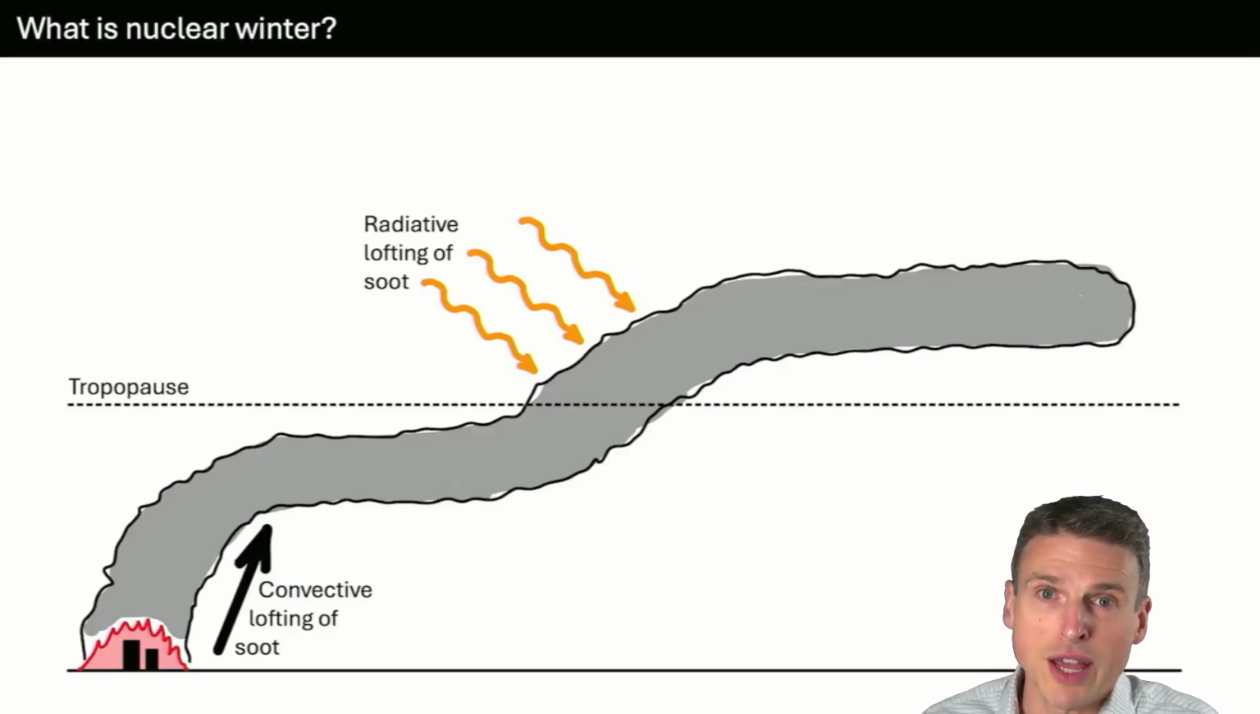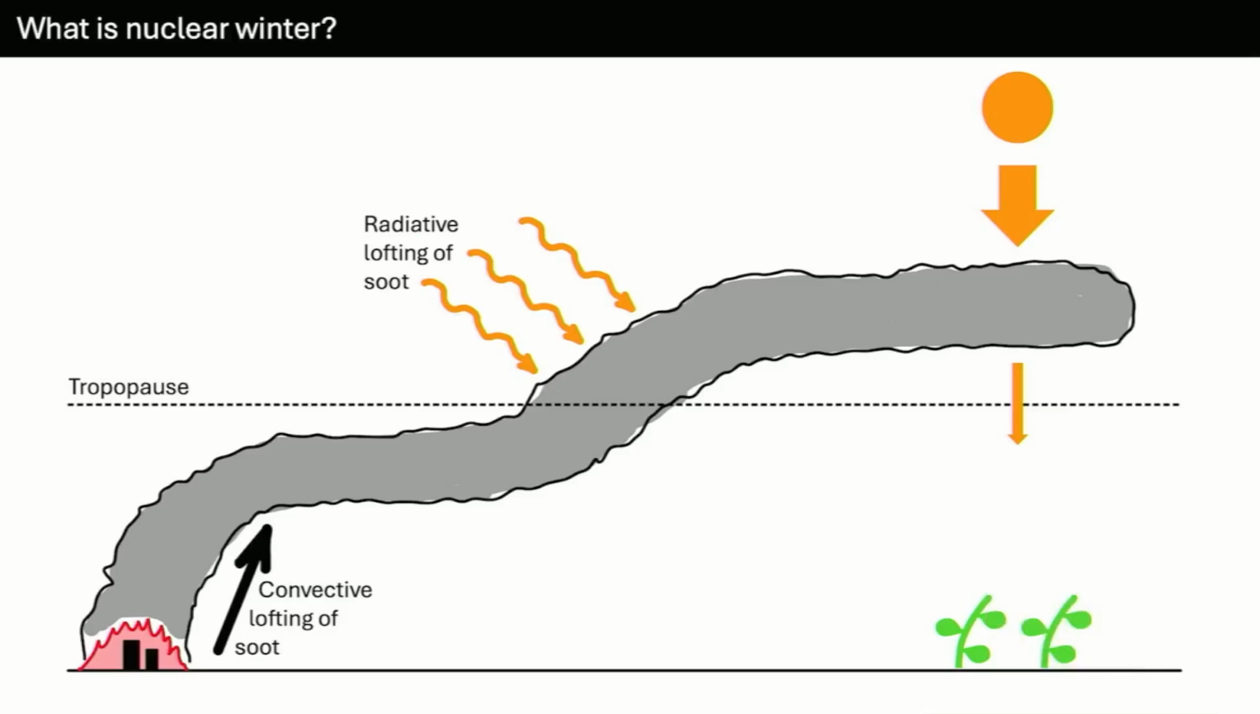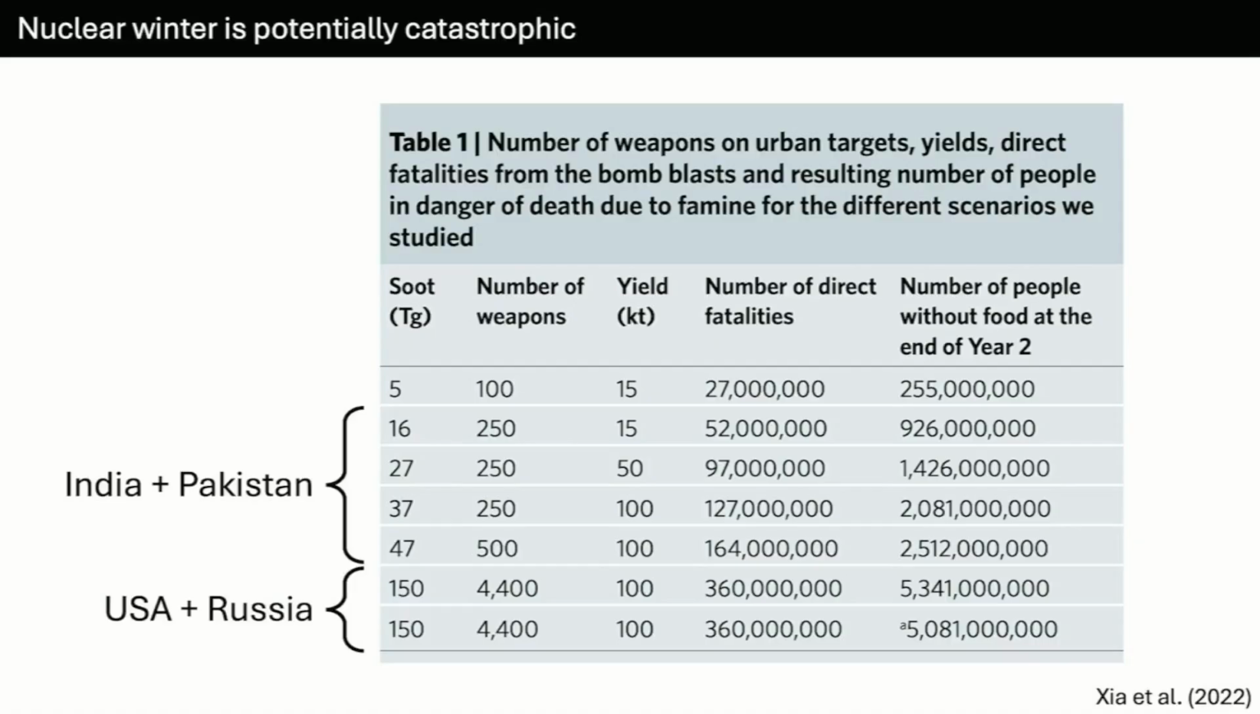And sitting around in the stratosphere for years, it is blocking the sun the entire time, dimming the earth, and leading to crop failure. Now this is a potentially catastrophic kind of event. As shown by Xie et al. in 2022, they tabulated this table of consequences for different types of nuclear war.